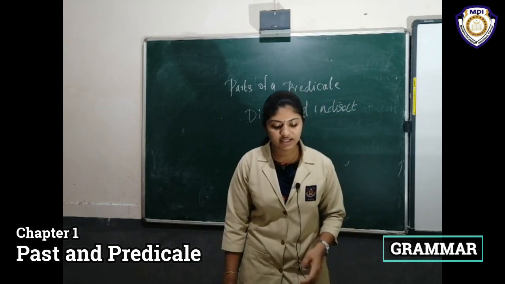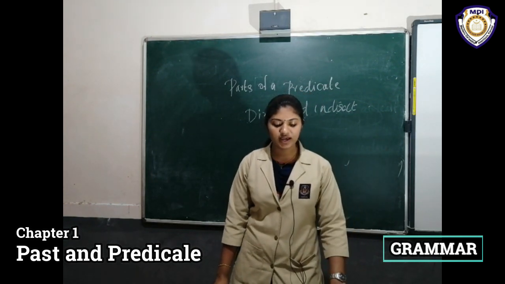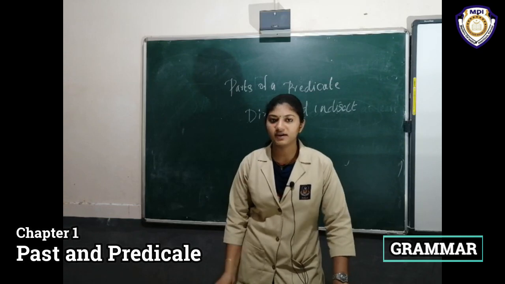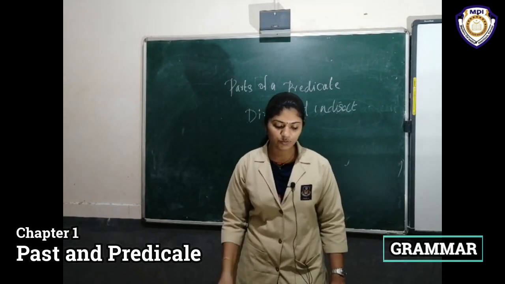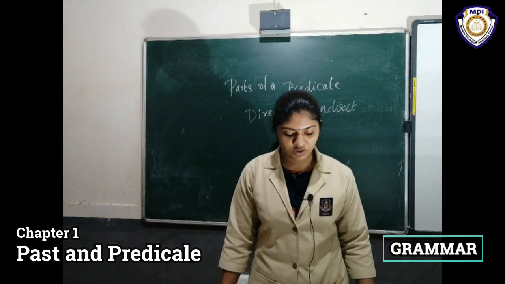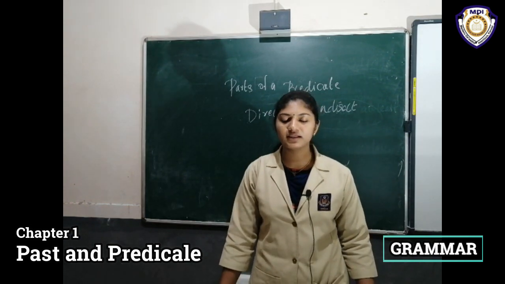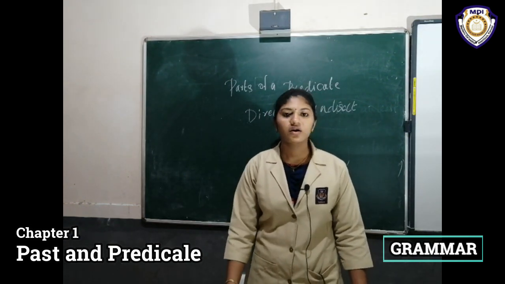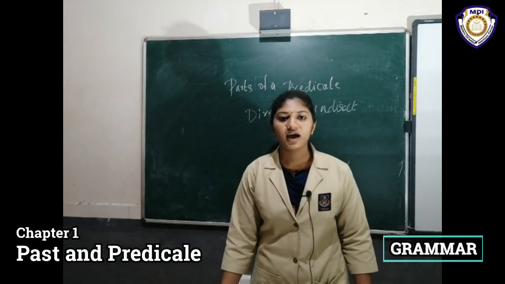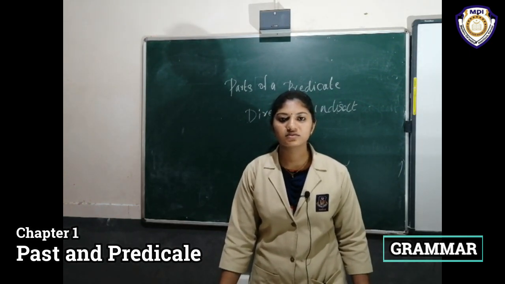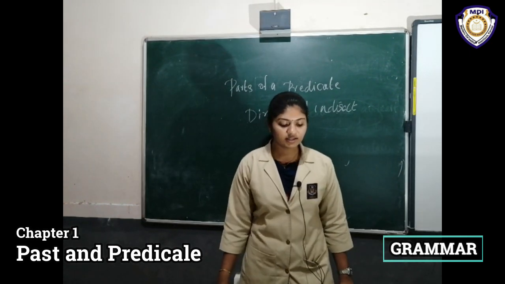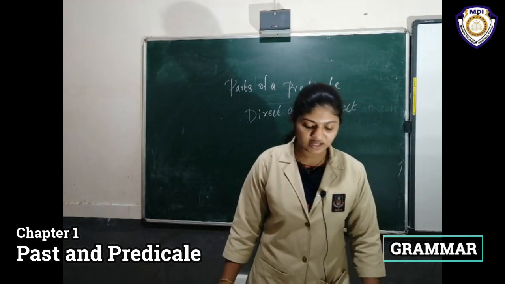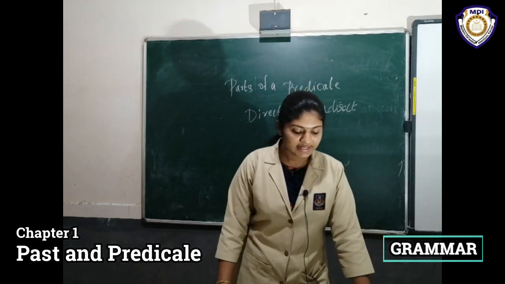The sentence on the previous page can be changed in two ways.